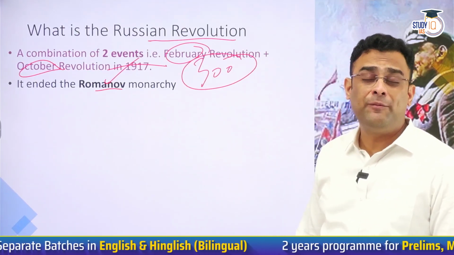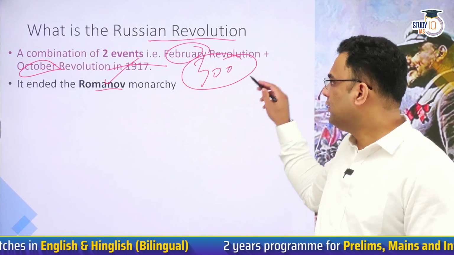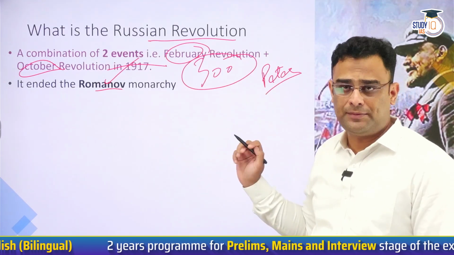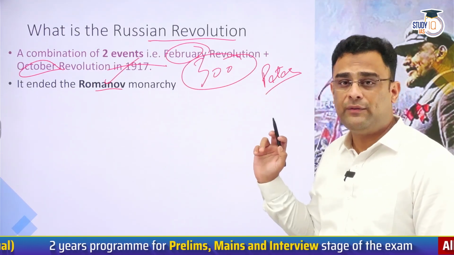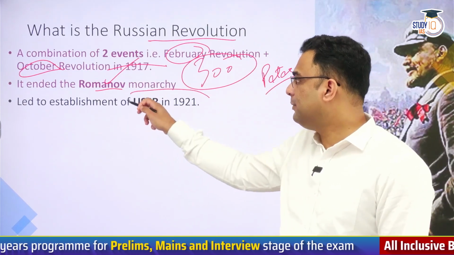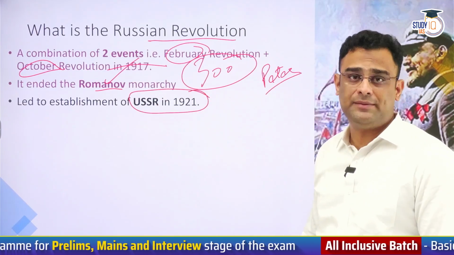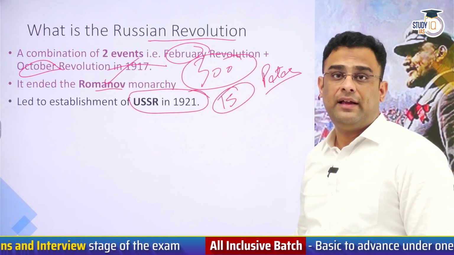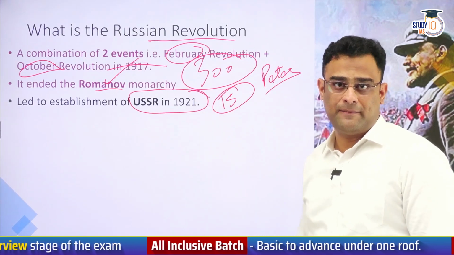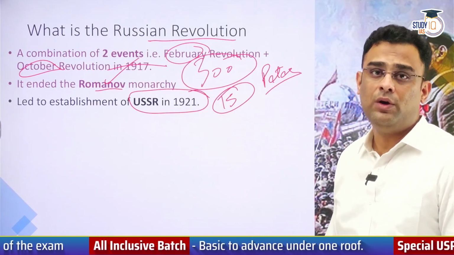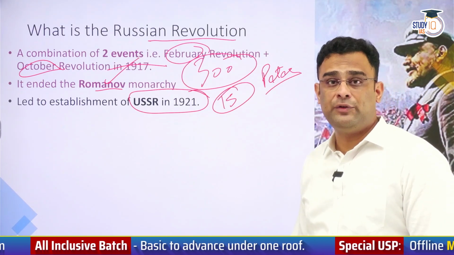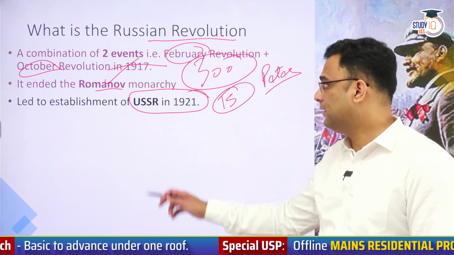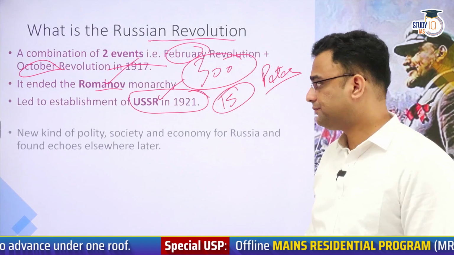This dynasty boasted of many big names in terms of rulers, the most famous being Peter the Great. So this was a very famous, powerful dynasty of Europe. It comes to an end because of this revolution. It led to the establishment of USSR in 1921, that famous country, which included as many as 15 republics. This country was able to defeat Hitler and for a long time after World War II, challenged the USA for the dominant position of the world. It ensured that the world was not a unipolar world and there were two poles, the other being USSR itself.